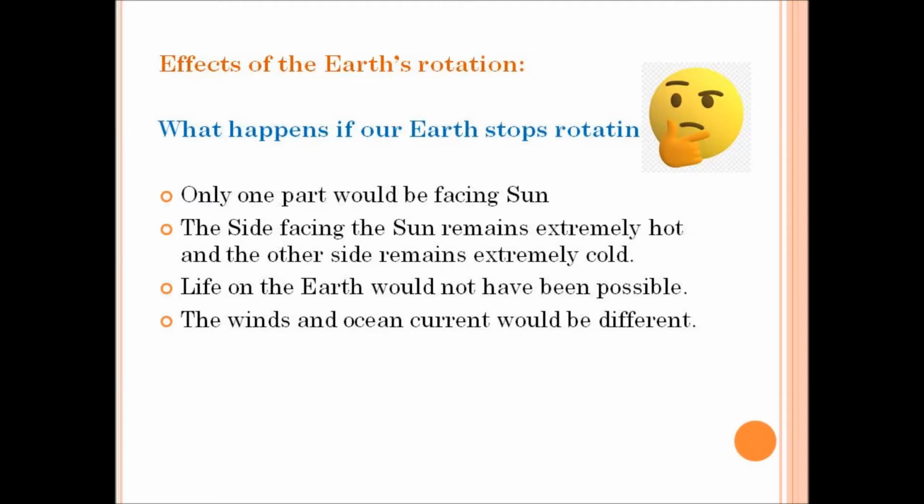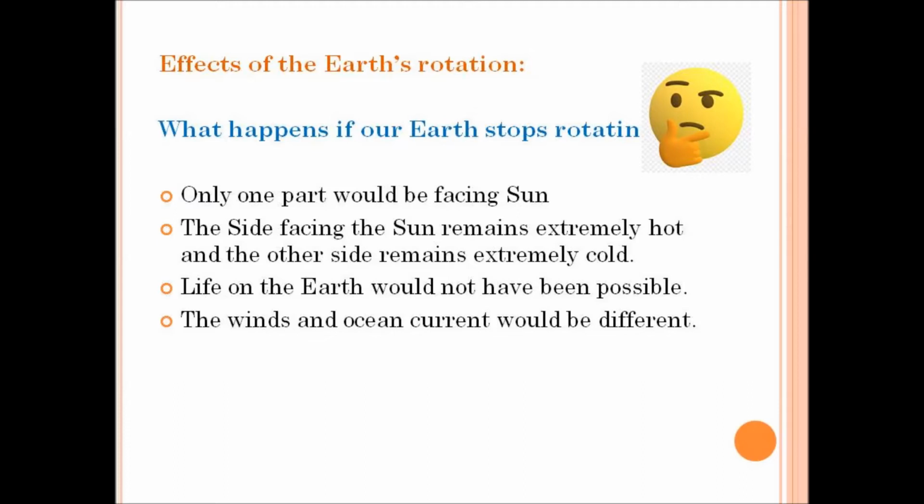So if our earth stops its rotation, then the part of the earth which is facing towards the sun will experience daytime, and the other part of the earth which is on the other side of the sun will experience night, and it will be dark.